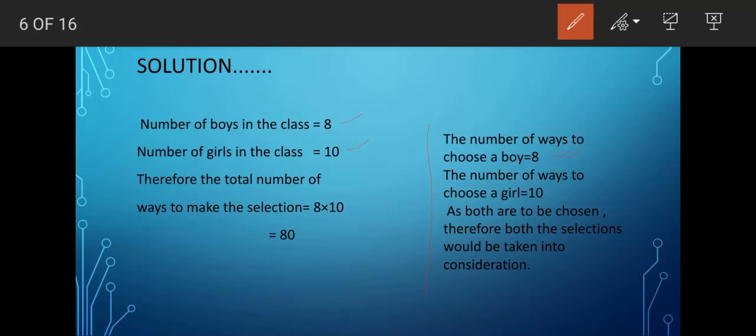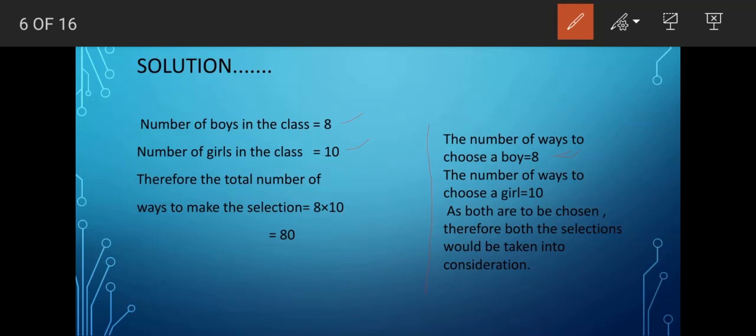Out of these boys we can choose any one boy. Then the number of ways to choose a girl is equal to 10. That means there are 10 girls. Out of these 10 girls, we can choose any one. That means we have 10 options for choosing a girl.